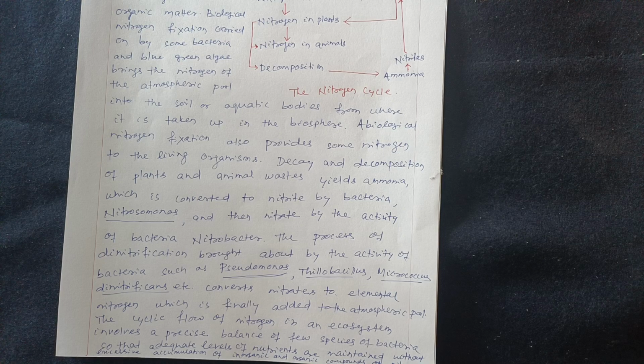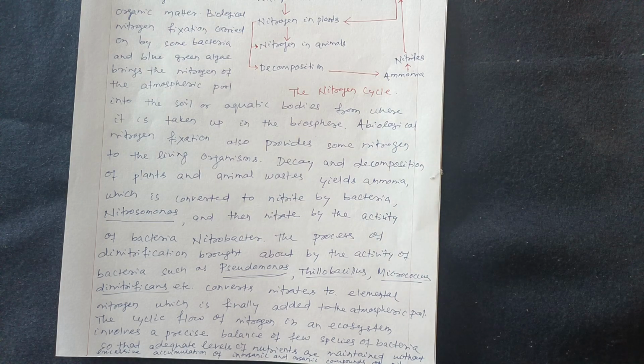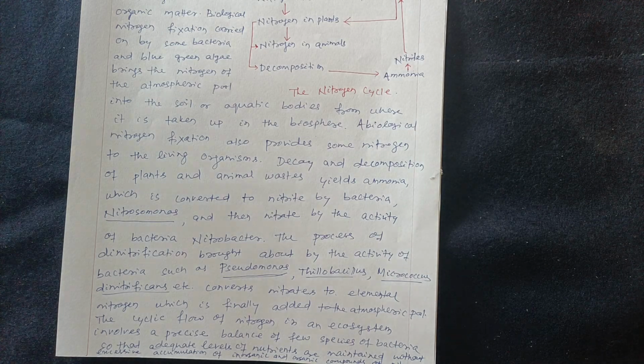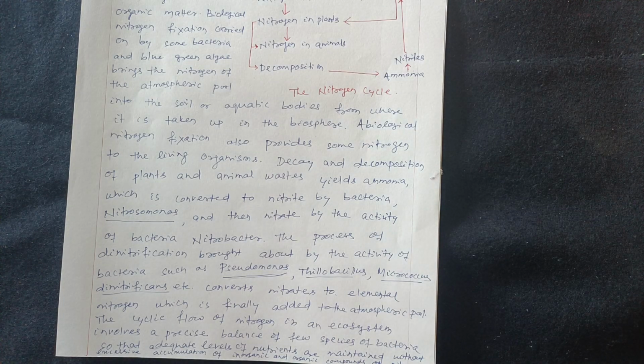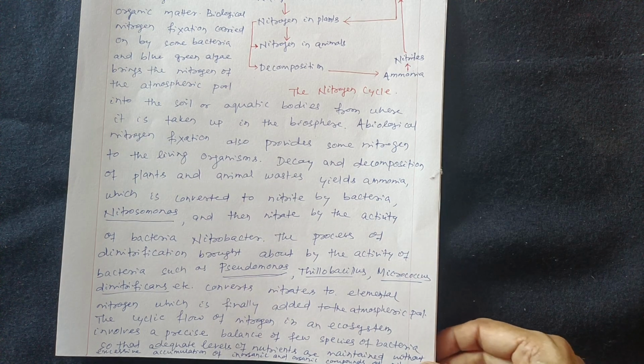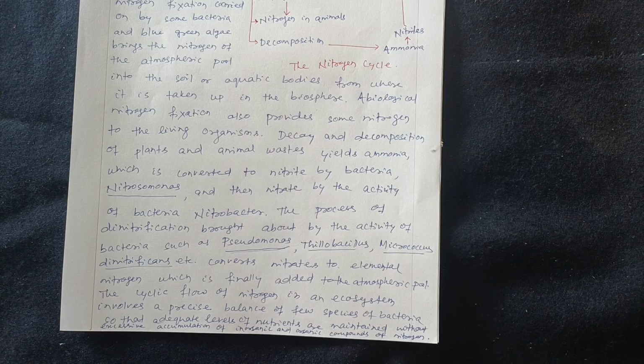The cyclic flow of nitrogen in an ecosystem involves a precise balance of a few species of bacteria so that adequate levels of nutrients are maintained without excessive accumulation of inorganic and organic compounds of nitrogen. This is about the nitrogen cycle.